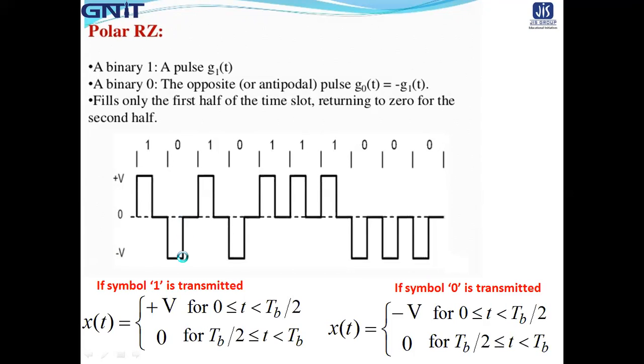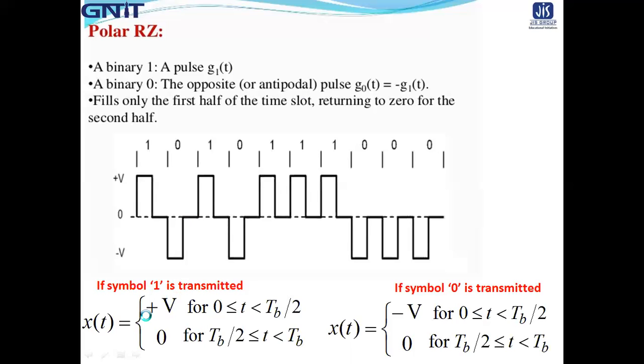Then again for 1, the same way, it will exist for TB by 2 and the rest TB by 2 is 0. Similarly for 0, a negative pulse is present, lasting for TB by 2, and at TB by 2 it will return to 0. So this is all about polar RZ.